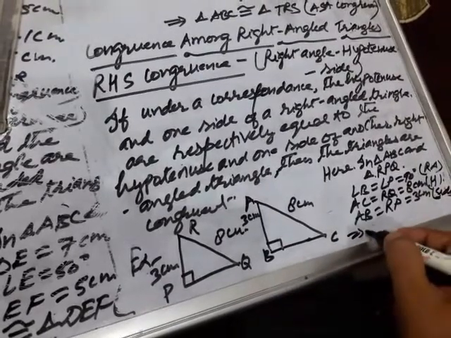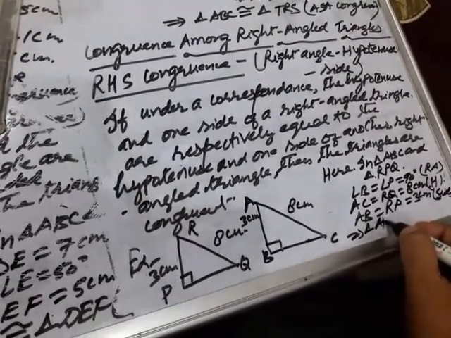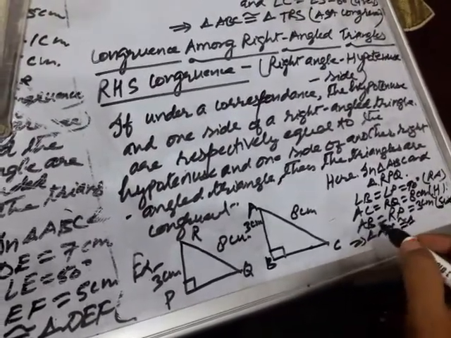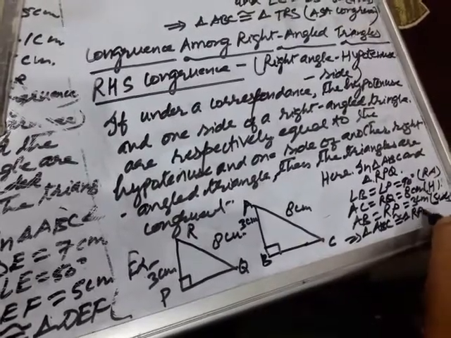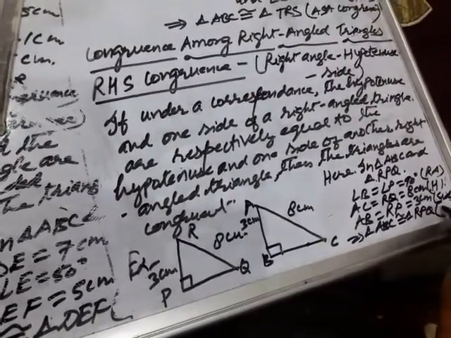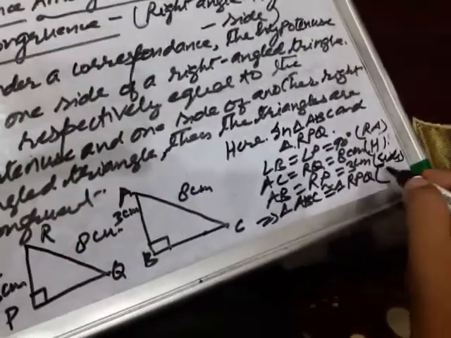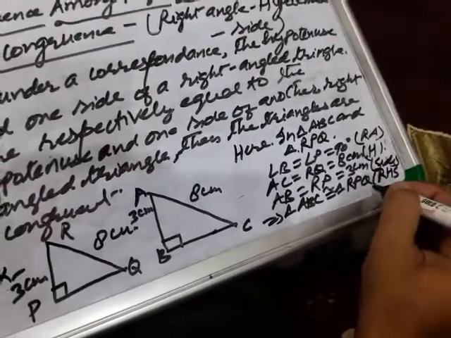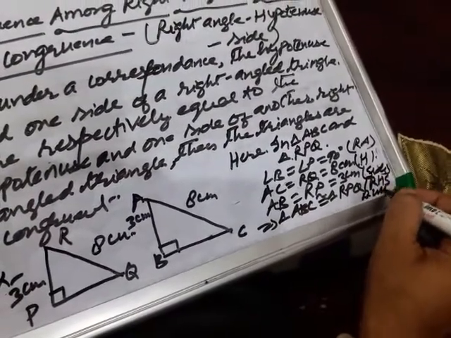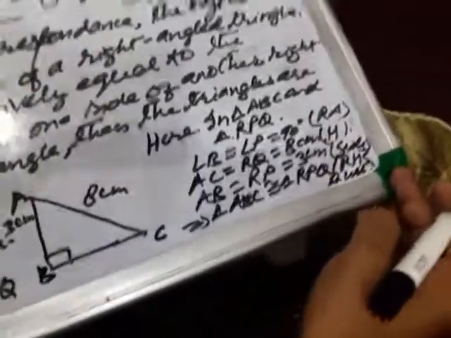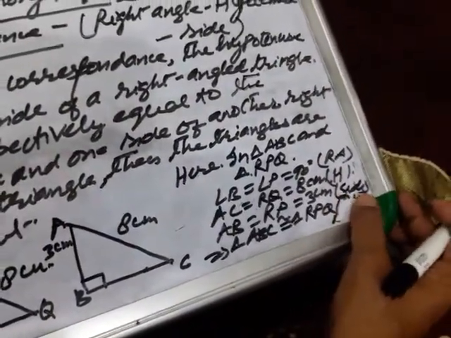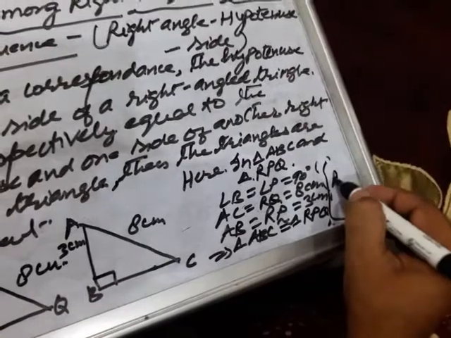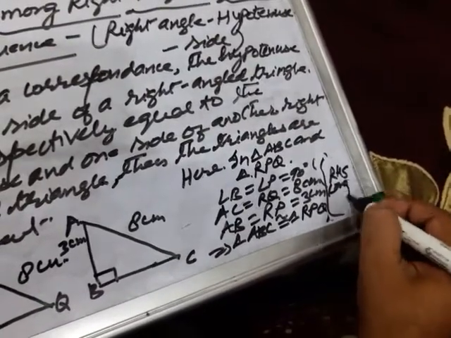This implies that triangle ABC is congruent to triangle RPQ, by which rule? RHS rule. You can write either rule or congruence, that is RHS rule. Okay, children, what is this rule known as? This is called RHS congruence.